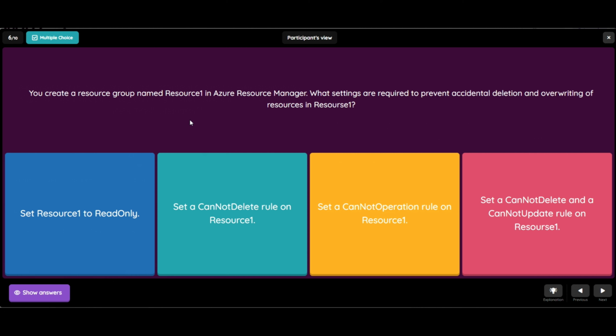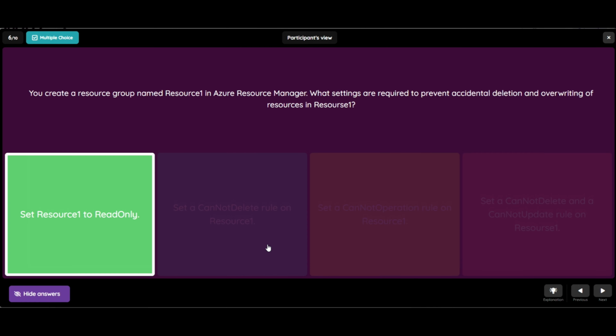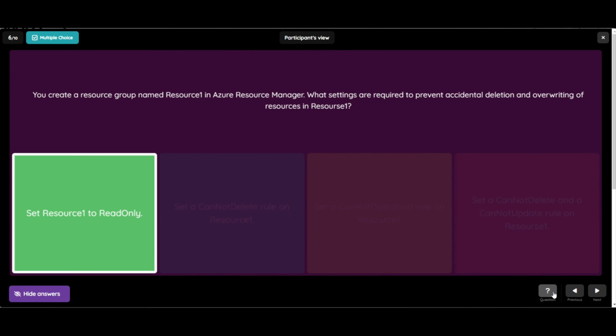Okay. The sixth question is, you create a resource group named Resource 1 in Azure Resource Manager. What settings are required to prevent accidental deletion and overwriting of resources in Resource 1? Options are: set Resource 1 to read only, set a cannot delete rule on Resource 1, set a cannot operation rule on Resource 1, set a cannot delete and a cannot update rule on Resource 1. And the correct answer is set Resource 1 to read only. Let's see the explanation.